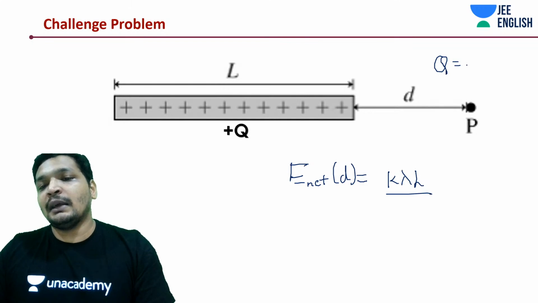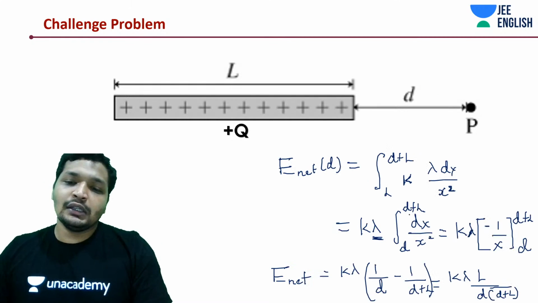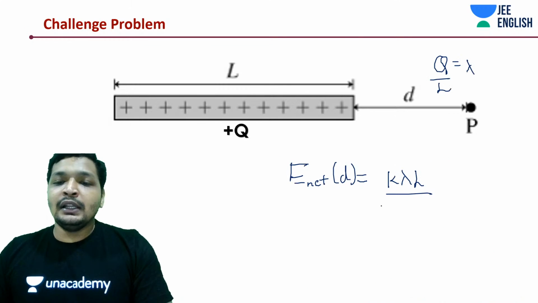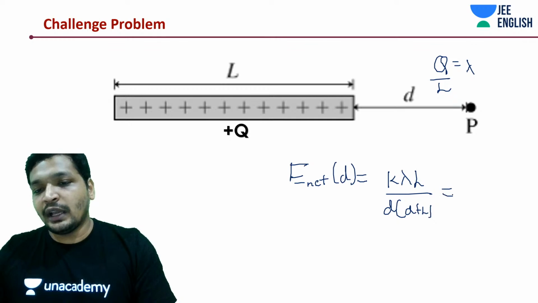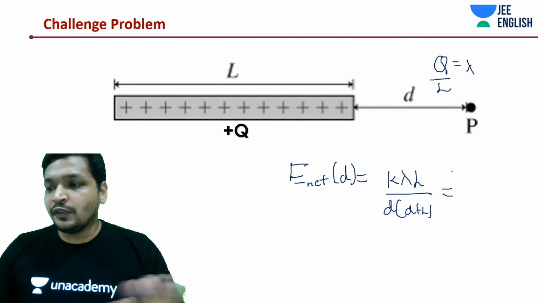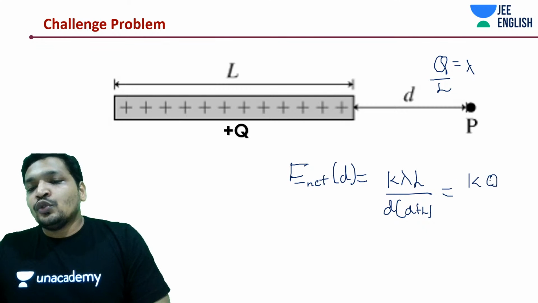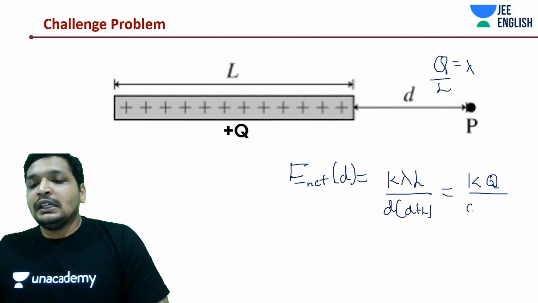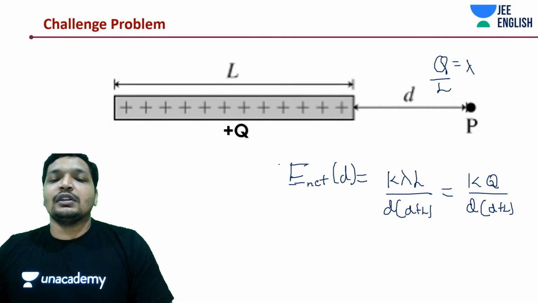Q was nothing but lambda into L, so lambda L is just Q. K into lambda into L divided by D into D plus L. Verify with your dimensional analysis that this is true, and that might be useful for your exams. So this is KQ divided by D into D plus L.